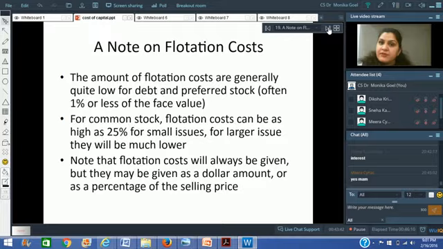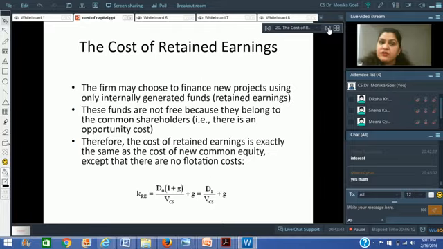In the case of a debt issue, at times the flotation cost might be very nominal. But in the case of equity issues, the flotation cost can be a sizable amount, and therefore taking into account flotation cost is very important to find out the cost of the various elements of the capital structure.